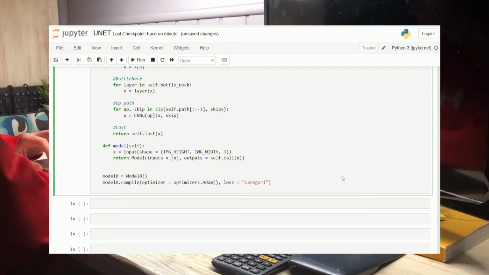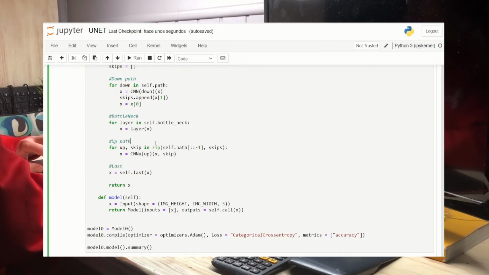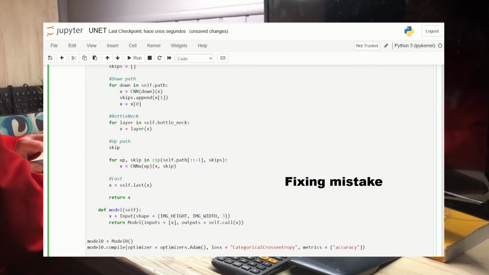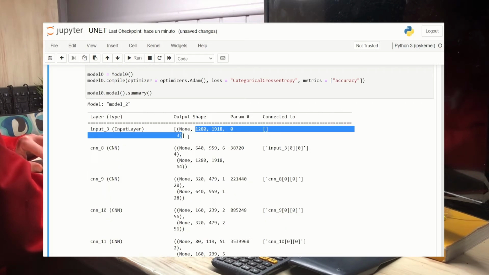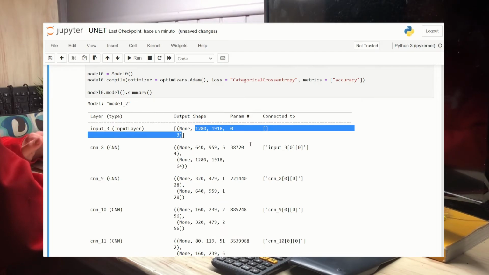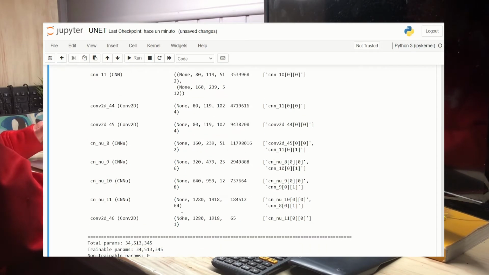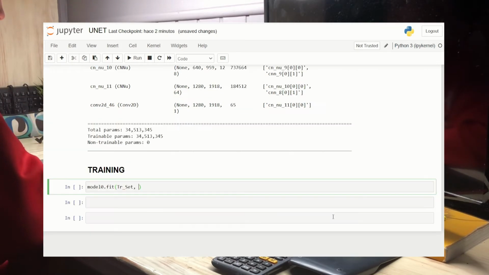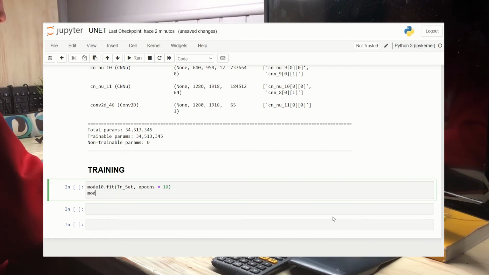Now we can compile the model using Adam Optimizer and categorical cross entropy as loss function. If I call the summary method, we can see how the input dimensions change in every step of the model, making sure that the input and output dimensions are exactly the same. Apparently, the model is built correctly.